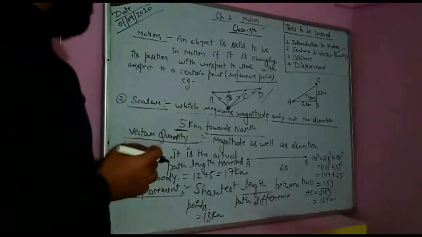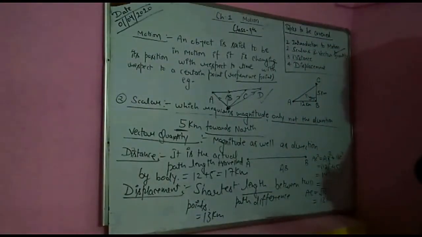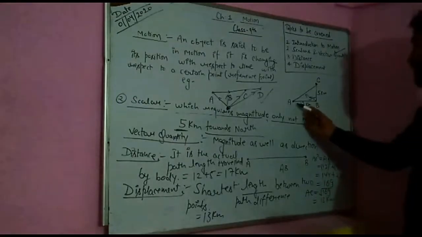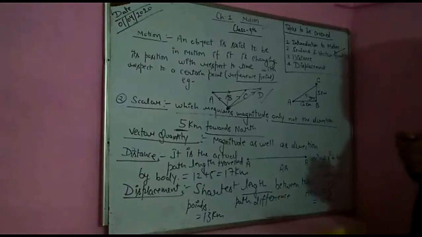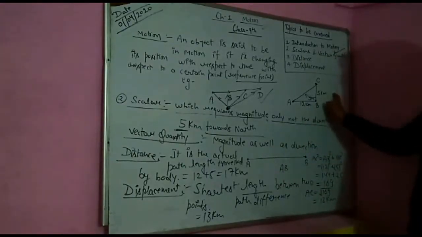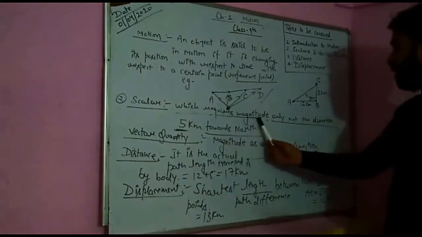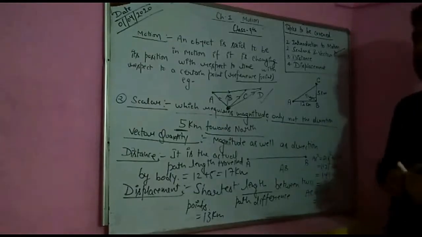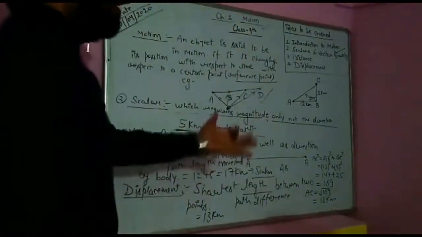So here what was required and here what is required. Among these two, which is going to be a scalar and which is going to be a vector? Distance is a scalar physical quantity, because we are not imagining the direction. We are simply adding 12 and 5 without assuming the direction. And I already have written that it requires magnitude, not the direction. So distance is, students, a scalar physical quantity, because we are not considering the direction.